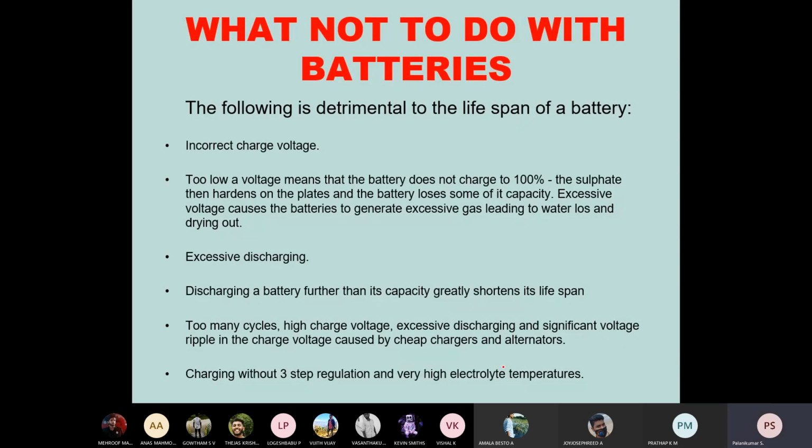Another one is charging without three-step regulation. As I already told, bulk, absorption and float are the three-step regulation. And very high electrolyte temperature. So this is called the smart charging method.